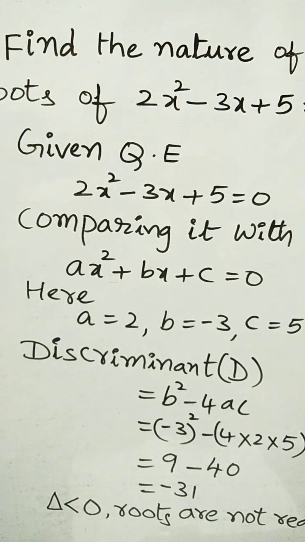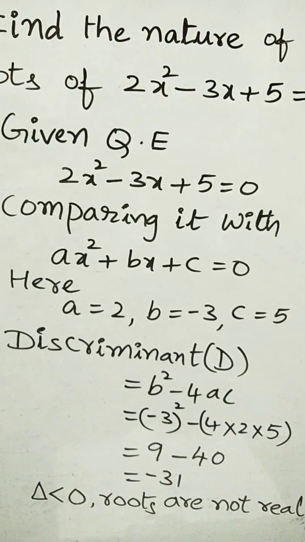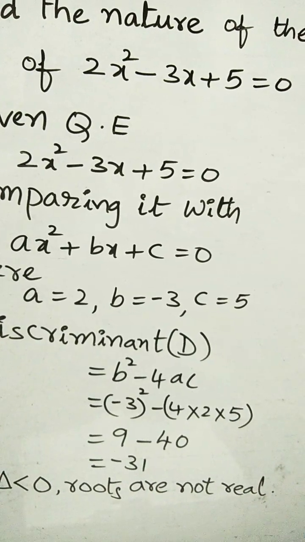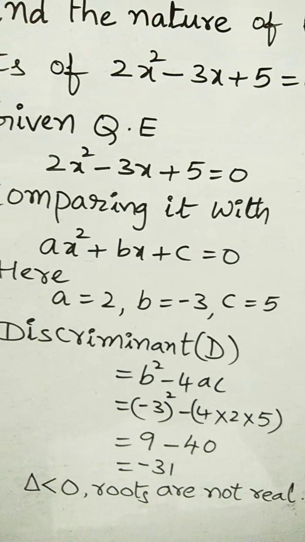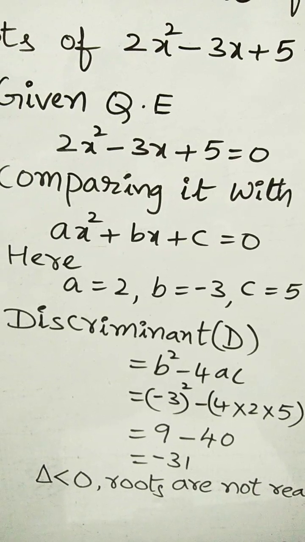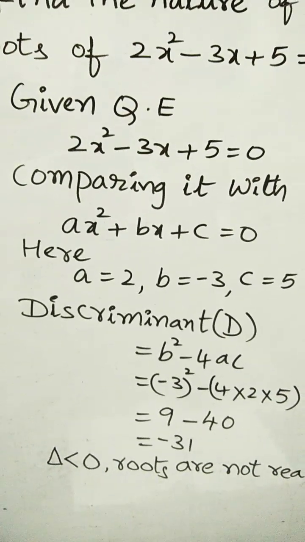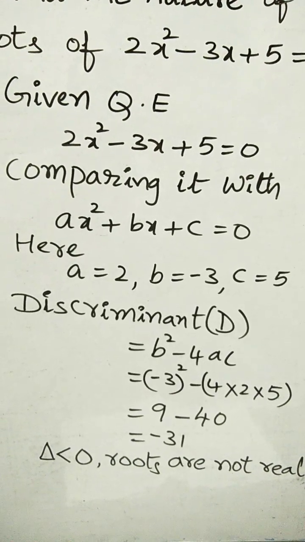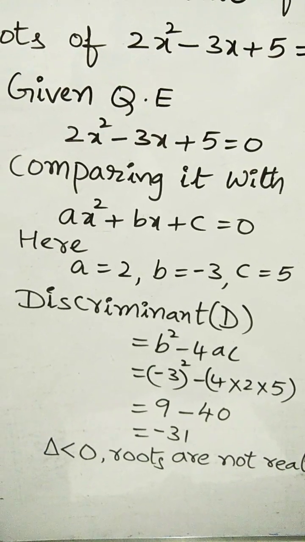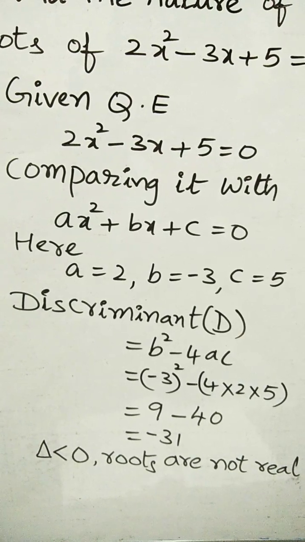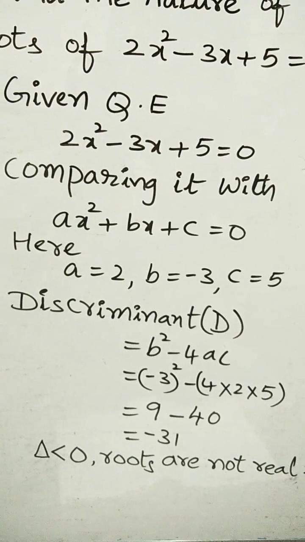Find the nature of the roots of 2x² - 3x + 5 = 0. Given quadratic equation 2x² - 3x + 5 = 0. Comparing with ax² + bx + c = 0, here a = 2, b = -3, c = 5.